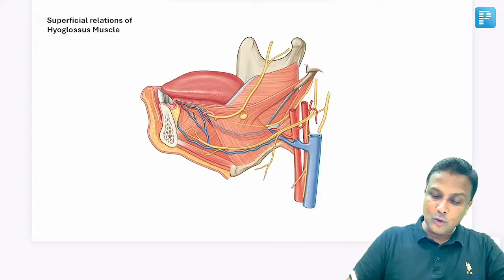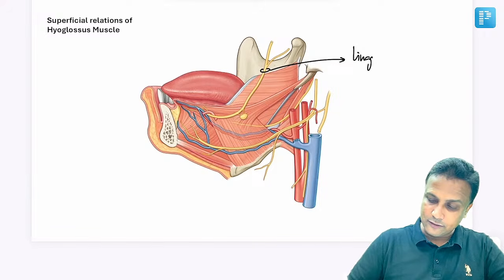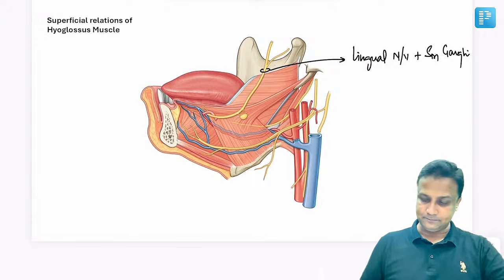Now you should be able to identify this nerve here. Now this nerve here will be the lingual nerve, and you can very clearly see it's passing through a ganglion. That ganglion will be submandibular ganglion.